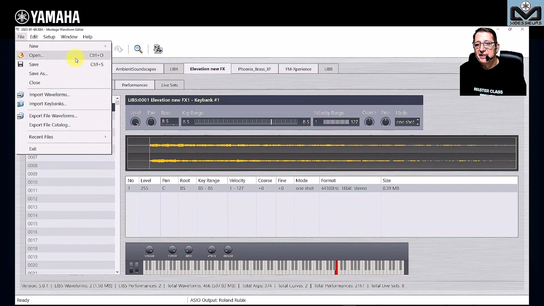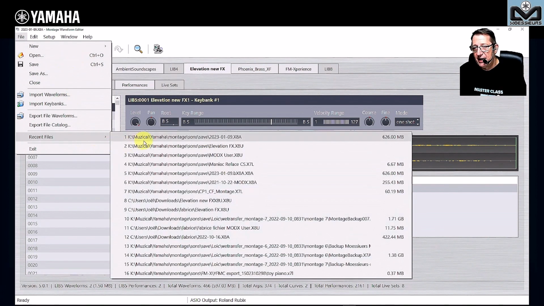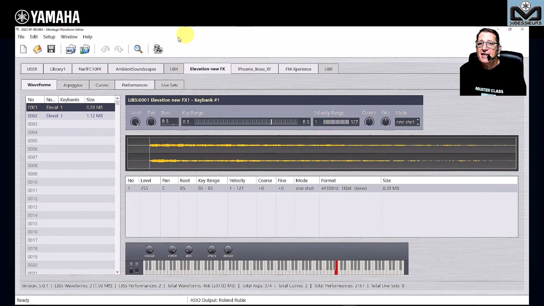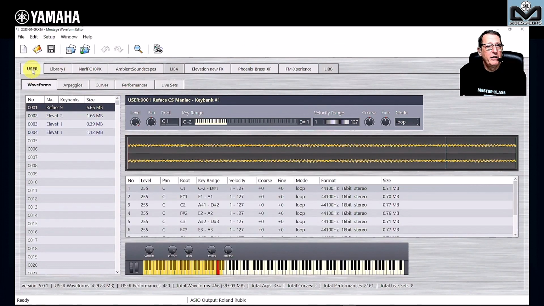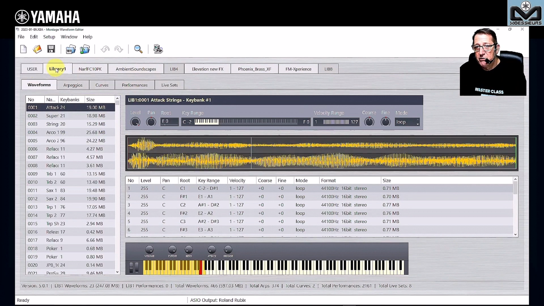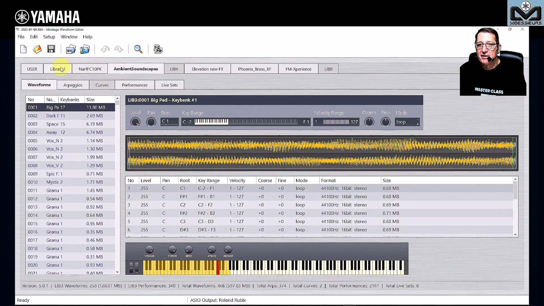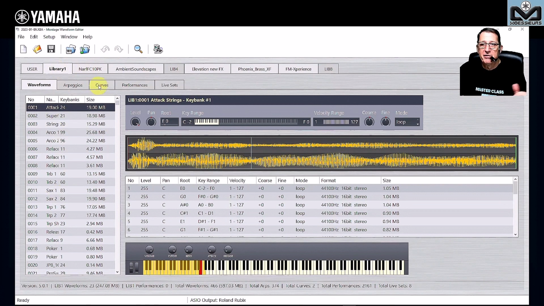You can open an existing file. You have the recent files like this. I have opened one of these. And if we take a quick walk around, here you have the user area, and after that you have the 8 libraries. So here I have some samples only.